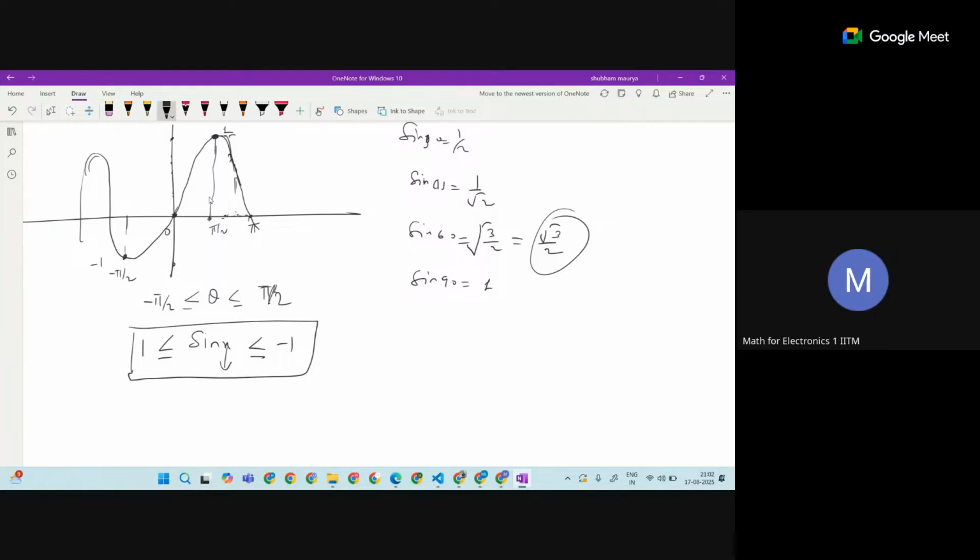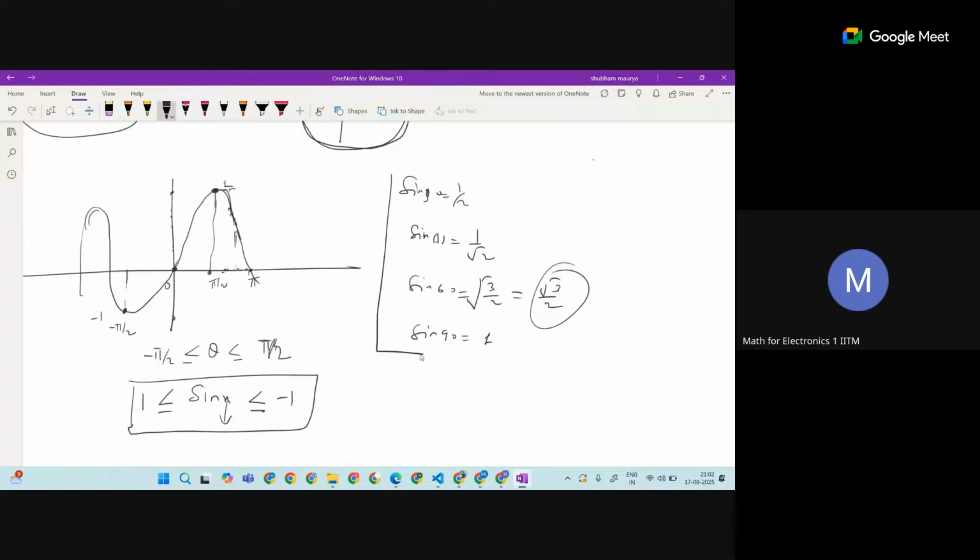So sine is a periodic function. The period is pi. Then again it will start getting the same values, 0 to pi. You can say this is pi here. And generally we think of our sine function between minus pi by 2 and pi by 2. And these are some sine values.